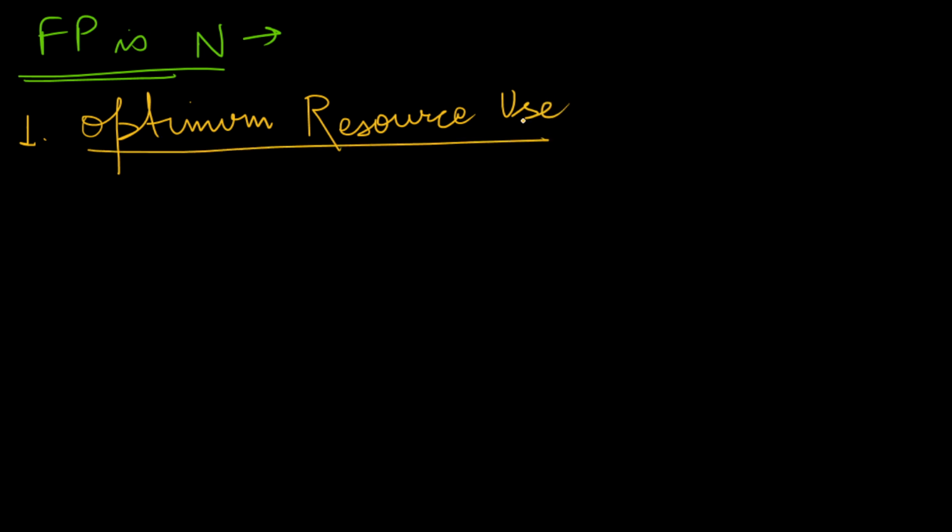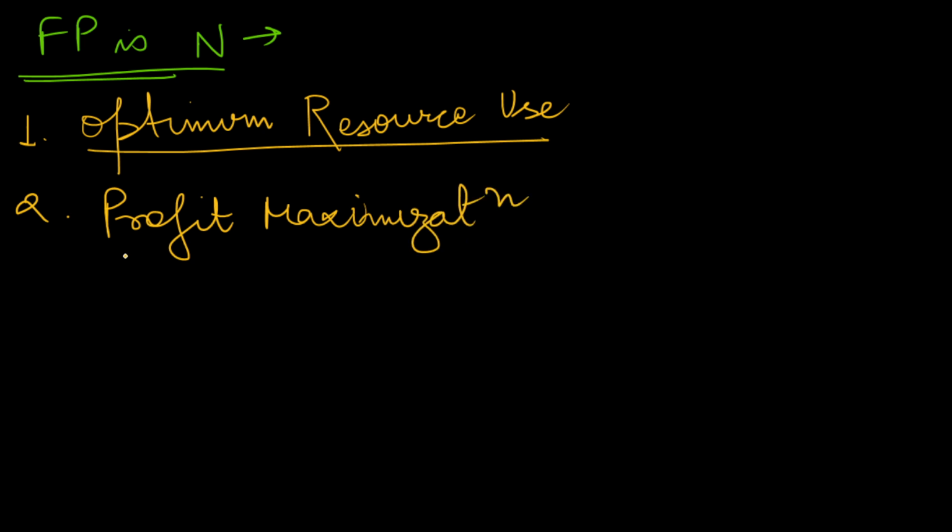Okay, for example, we are investing in land, labor, capital, machinery, inputs, all these things. So we will do optimum use of all those things, and instead of underutilizing them or overutilizing them, there would be optimum resource use. Secondly, it would lead to profit maximization. Through proper planning, farmers are able to choose the good amount of crops, choose the enterprises which will give the best returns to them.